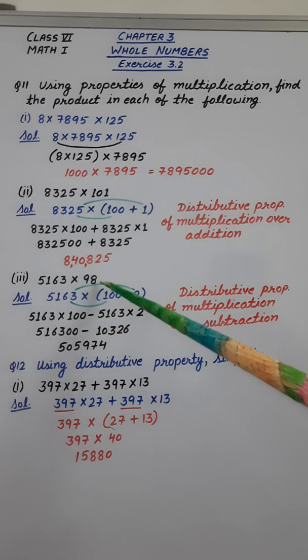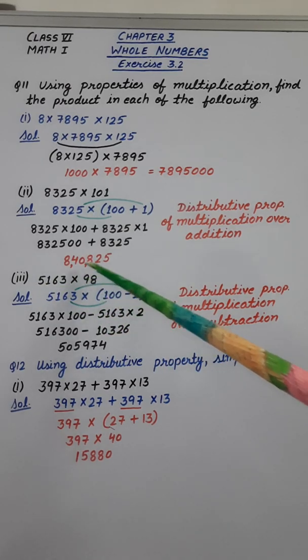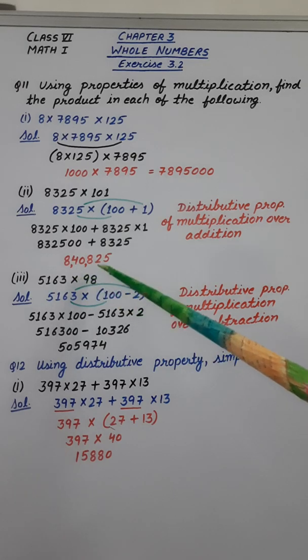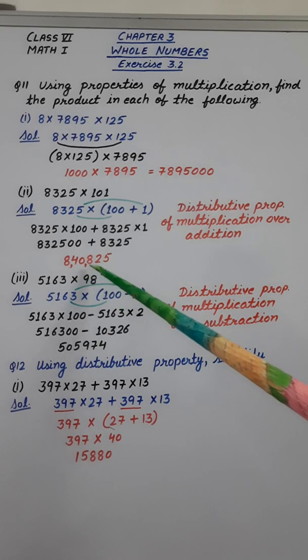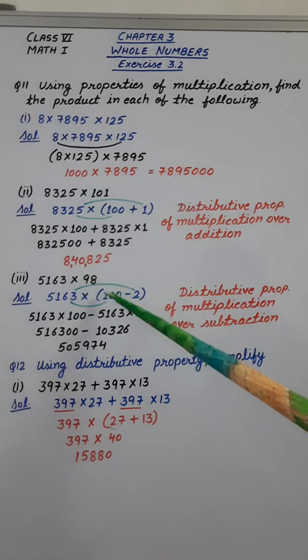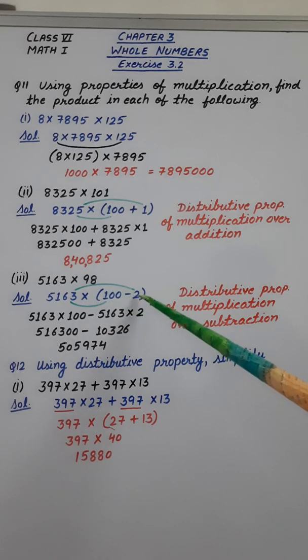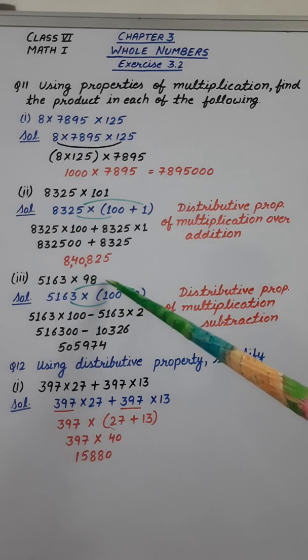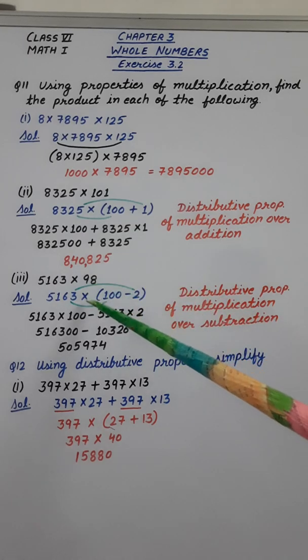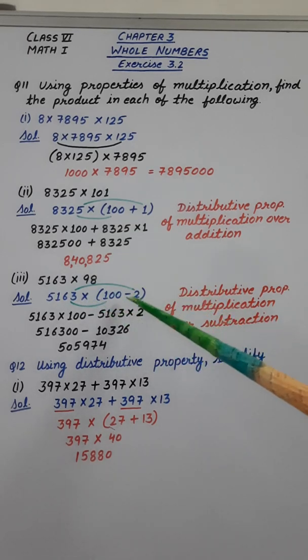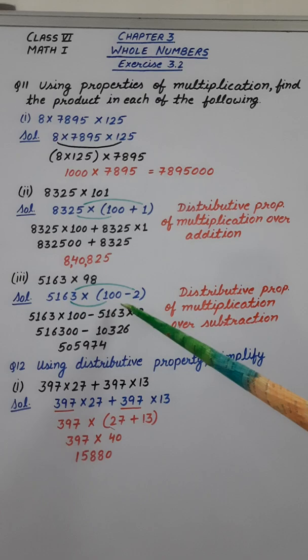Coming to the third part of this, 5,163 into 98. Now this number is close to 100. So we have to change this number in terms of 100, and it will be written as 100 minus 2, because when we subtract these two numbers, we get 98. So here we are using the distributive property of multiplication over subtraction, because the sign which we are using here is minus.